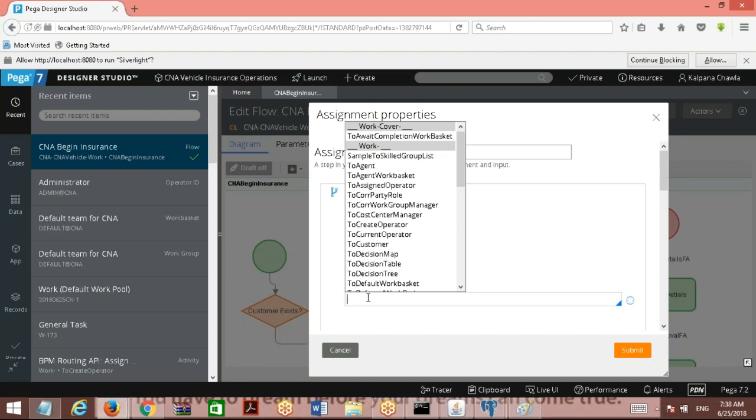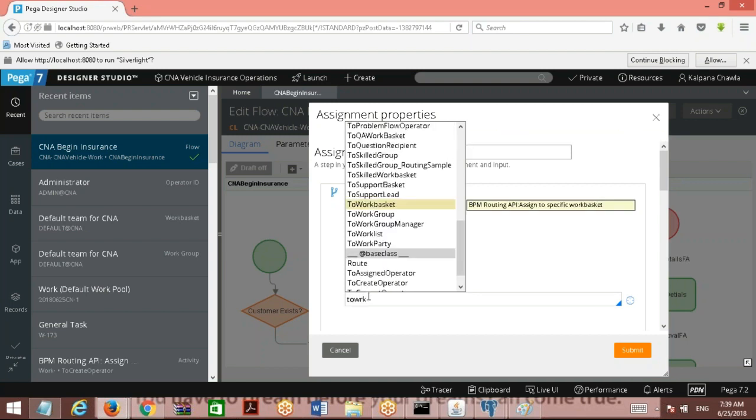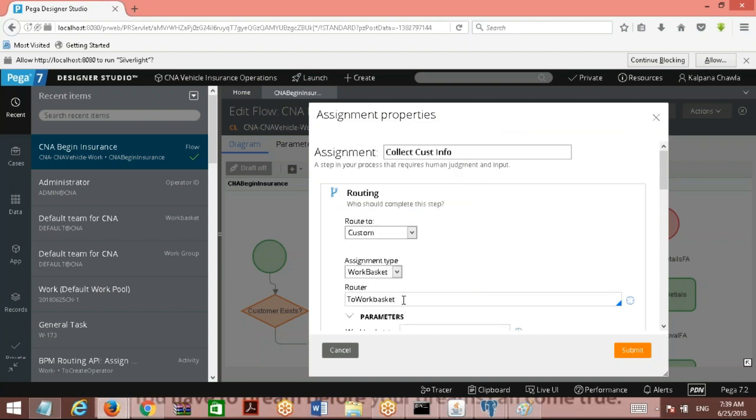What is the activity? To work basket. So to work basket is the activity which gets executed whenever you are going to route an assignment to work basket. What is the activity type of this? Activity type is route. For every routing, the activity type is route.